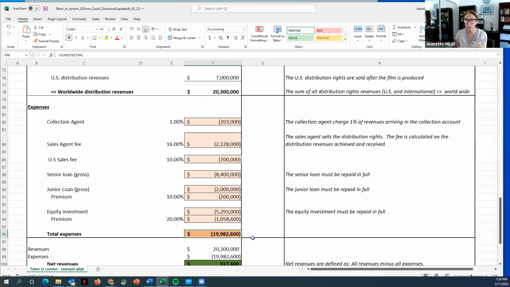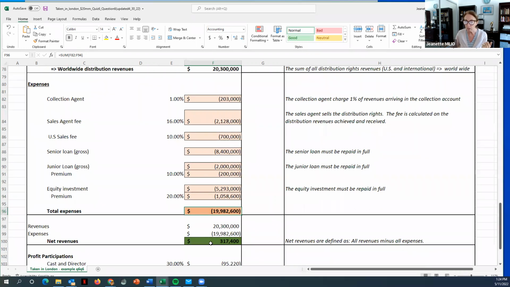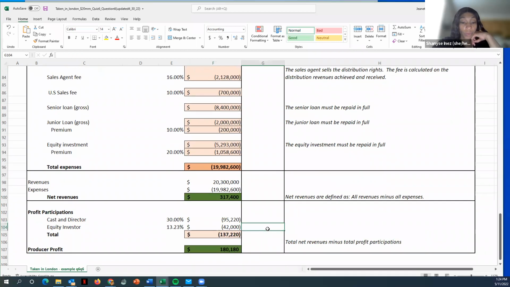So altogether, our expenses are 19,982,600. We're deducting those expenses from the worldwide distribution revenues of 20,300,000. So we have left 317,400 in net revenues right now. So far, so clear? Yes. Great. So then we have to pay some people.